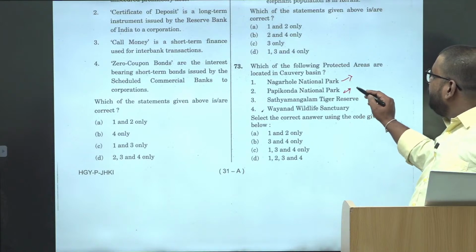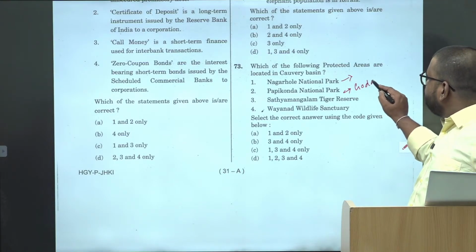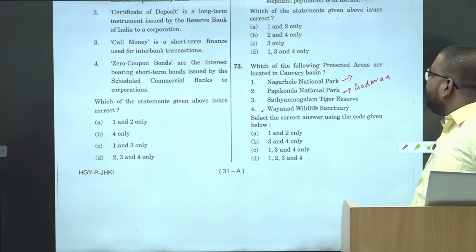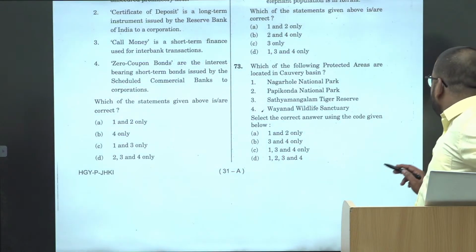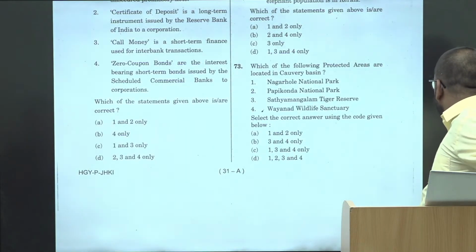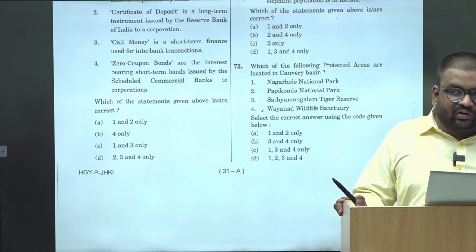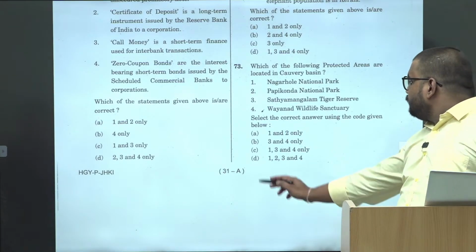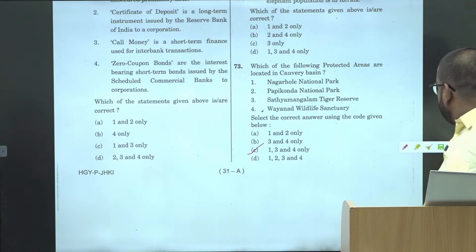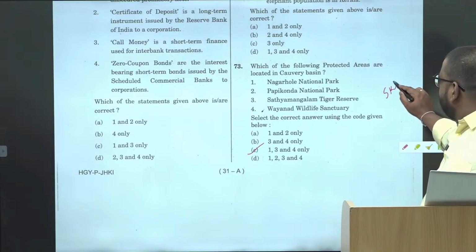This is the Papikonda is on Godavari. But जितने भी national parks है, make sure कि you are reading the rivers going through that national park. इससे पहले भी एक question आया था कि rivers going through national park. So answer of this is C. Otherwise, if you don't know, you can skip.